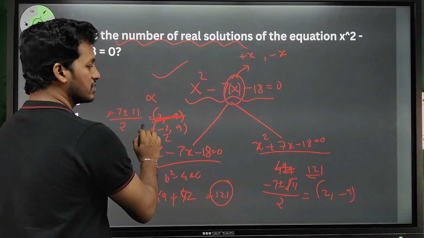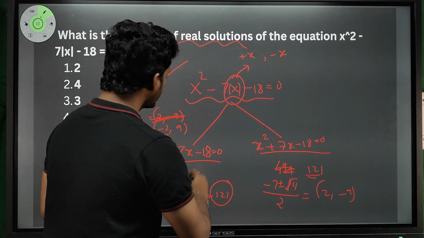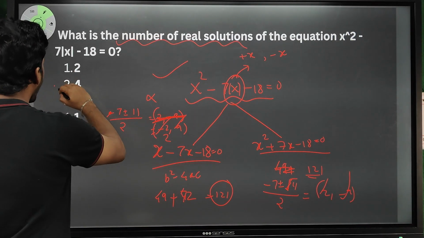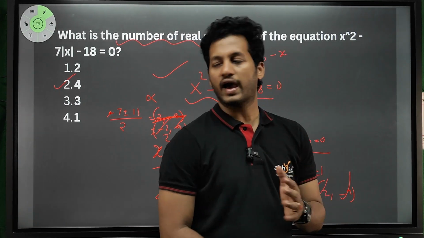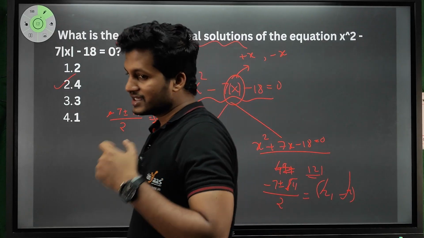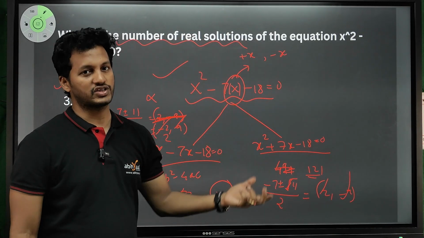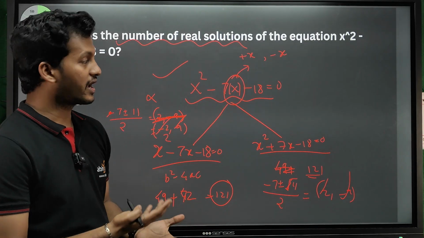Okay, so are there any common roots? No, right? So that means 1 2 3 4 different roots are possible. Okay, so in a single equation you do have 4 roots. Observe that carefully. This quadratic equation can be mixed with any other function, for example, logarithmic function or an exponential function, any other function.